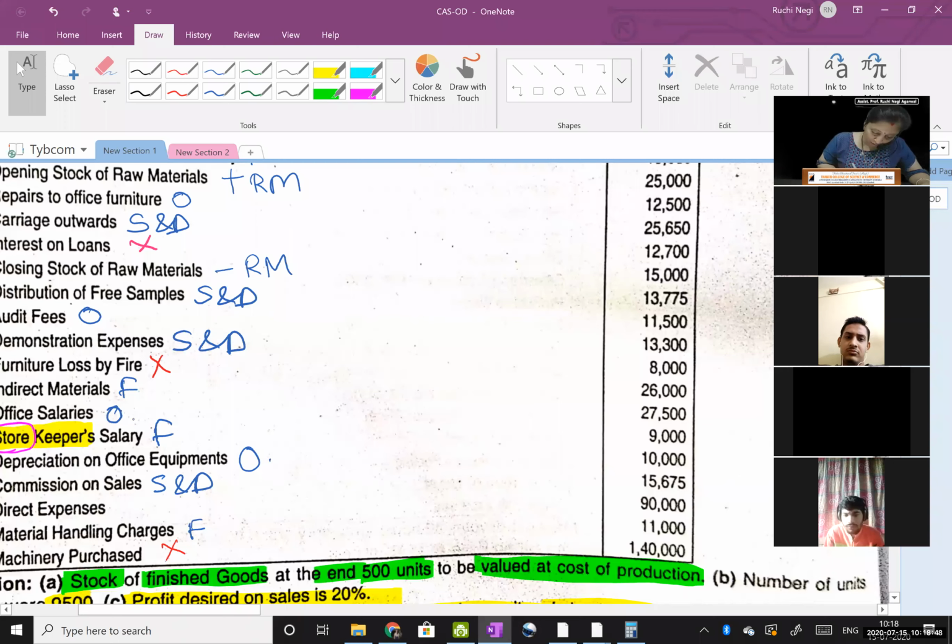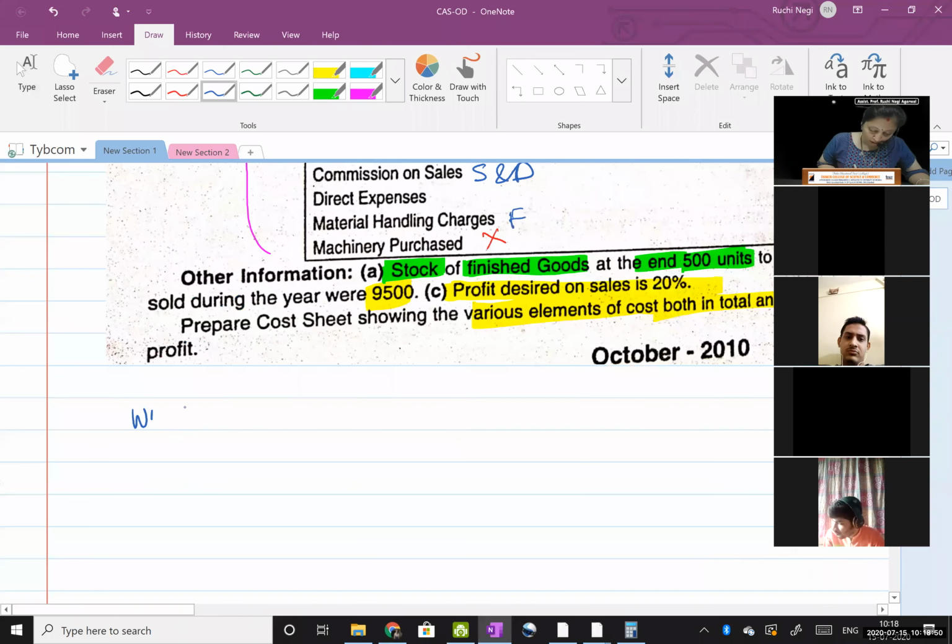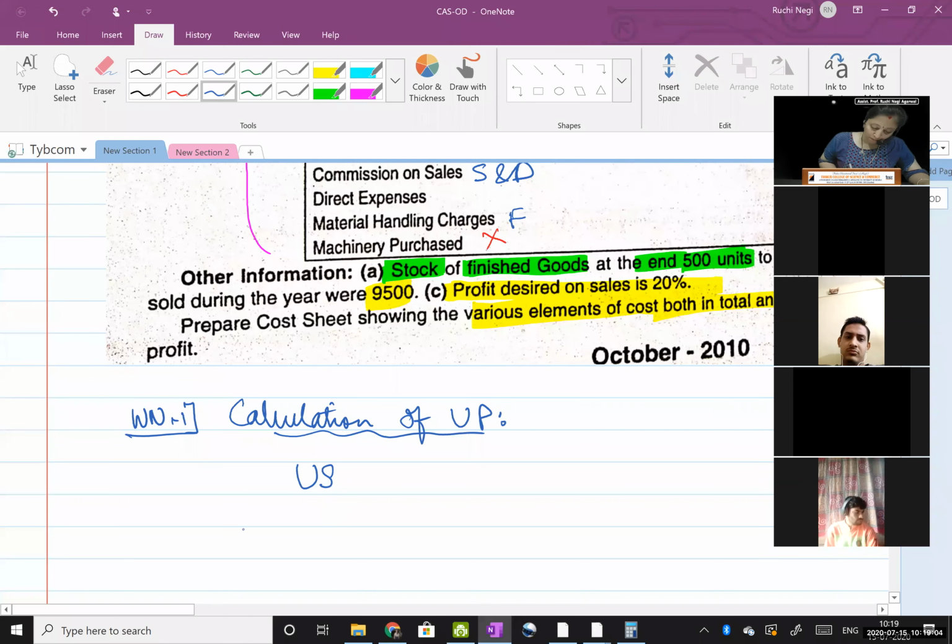Let us use the formula. Working note number 1, calculation of units produced. All these abbreviations are allowed, you can use. Units sold plus closing stock of finished goods minus opening stock of finished goods is equal to units produced.